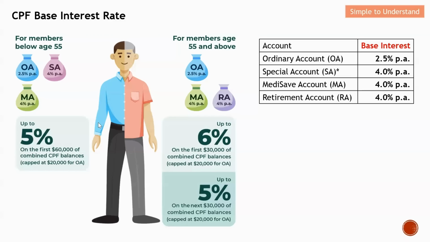From this diagram here, you can also see that the CPF interest rate is separated into two tiers. One is for members that are below the age of 55. On the other side is for members that are above 55 years old. For people that are below 55 years old, I have discussed this in my previous video.